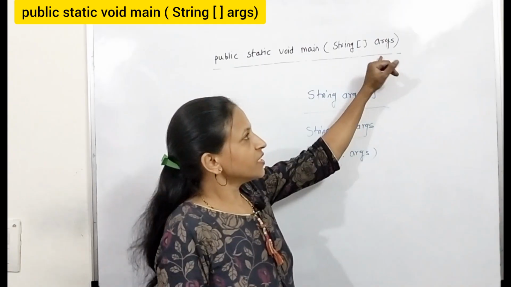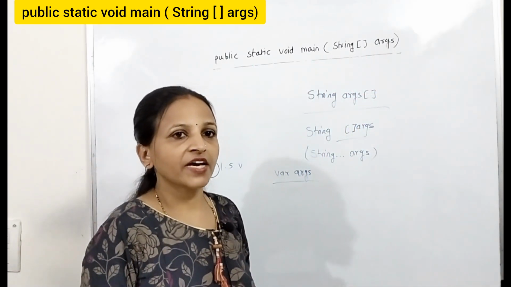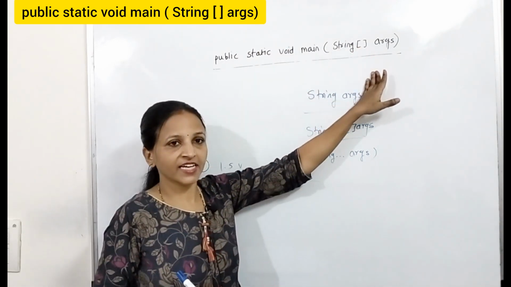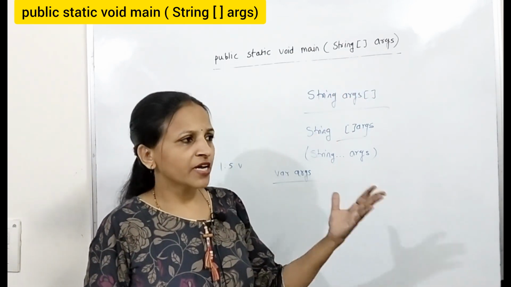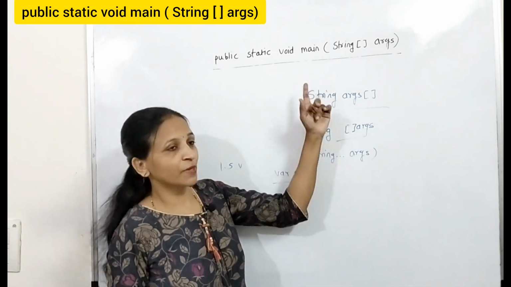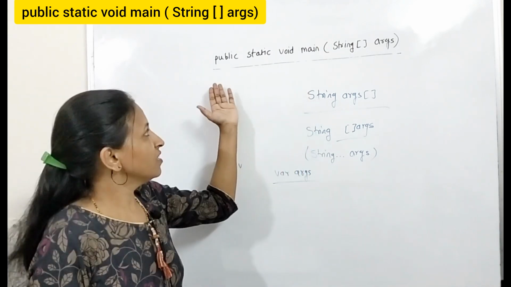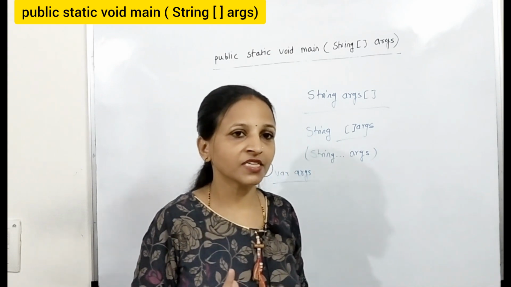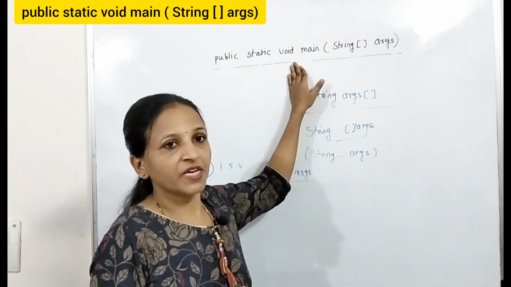See, public static, these are two compulsory modifiers, and some other modifiers also you can attach while declaring this main, like you can attach the final modifier. You can attach synchronized, means only one thread can call this main method at a time. There is one more, strictfp, strict floating point, that modifier you can also use while declaring this main method.